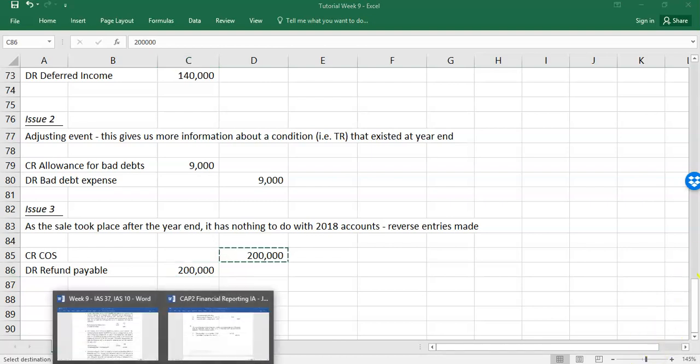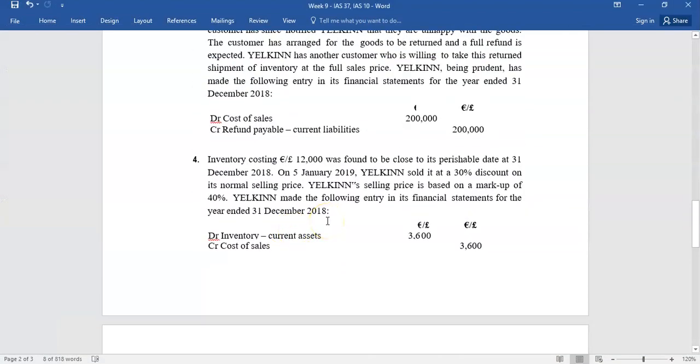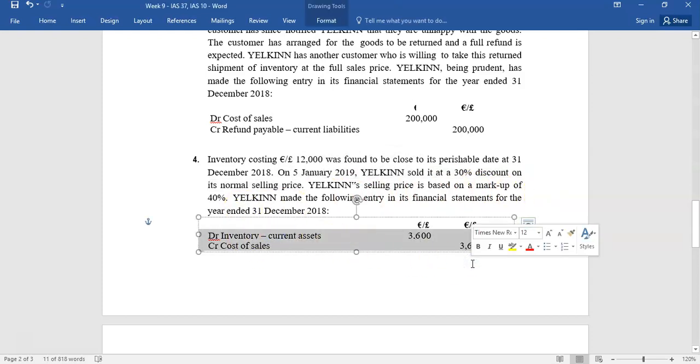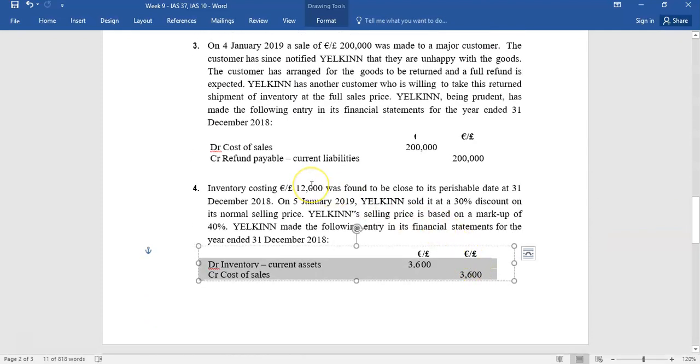So your last adjustment then in these questions is inventory costing 12,000, which was found to be close to its perishable date, so it could be fresh fruit and veg and whatnot, at the year end. 5 days later, it was sold at a 30% discount to its normal selling price. Yelkin's selling price is based on a markup of 40%, and this is the entry they made. Now, this is similar in logic to issue 2, in that the sale of inventory at a lower price after the year end gives us an indication this inventory should have been written down at the year end.